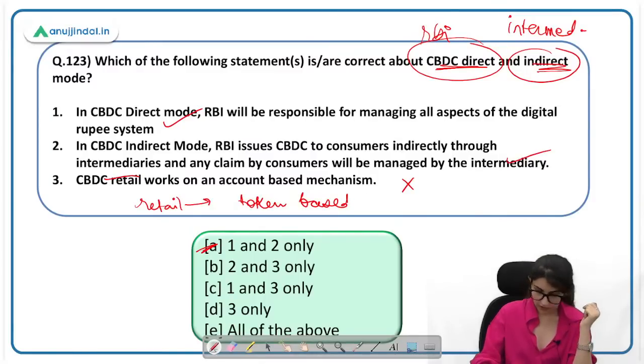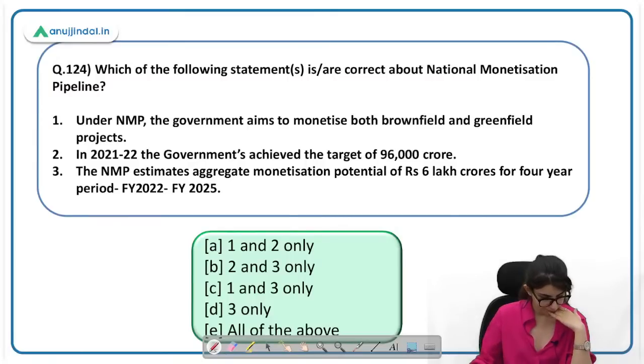Very good. Kunal was the first one. रोहित and नीलेश, सिद्धार्थ, कुणाल, वेरी गुड. मीनू, कृष्णा, अमेजिंग. 124 पे आ जाते हैं. Which of the following statements is correct about National Monetization Pipeline? Under NMP the government aims to monetize both brownfield and greenfield projects. Is it both brownfield and greenfield projects?